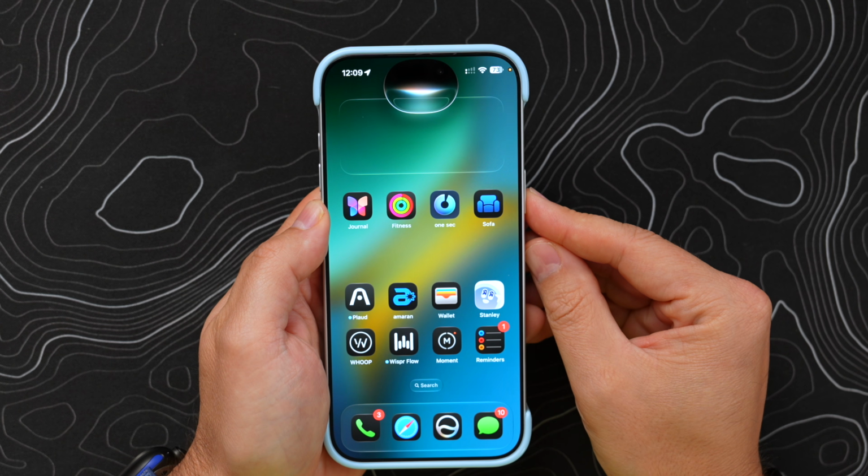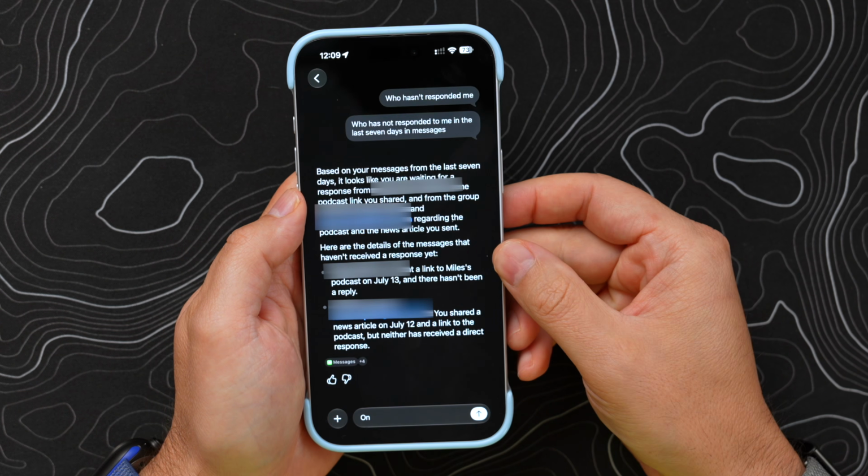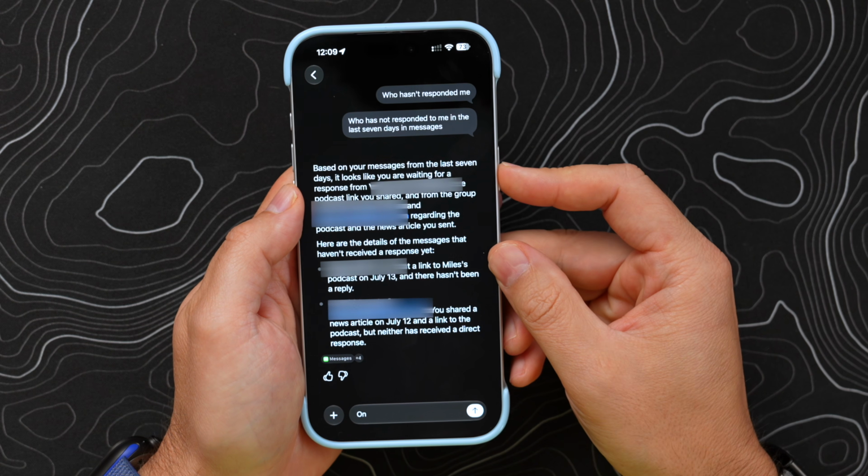You can now ask Siri who's been avoiding you and who has not responded to any of your messages, and it will list out the people by name.